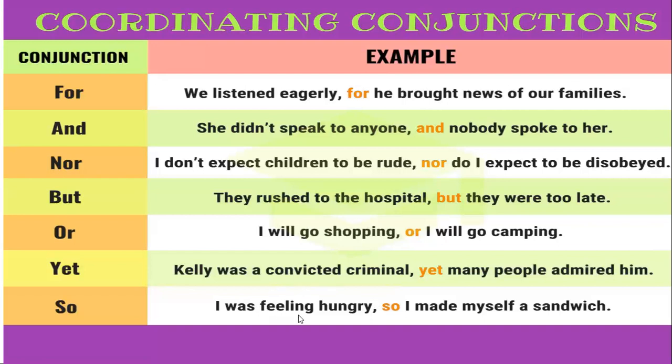Here in every sentence we are having two main clauses. I was feeling hungry, it is a main clause. I made myself a sandwich, this is another main clause. So here we are having two main clauses which are linked by the coordinating conjunction. What is the coordinating conjunction here? So this is called a coordinating conjunction. You can easily memorize for, and, nor, but, or, yet. So you can shortly call them FANBOYS.